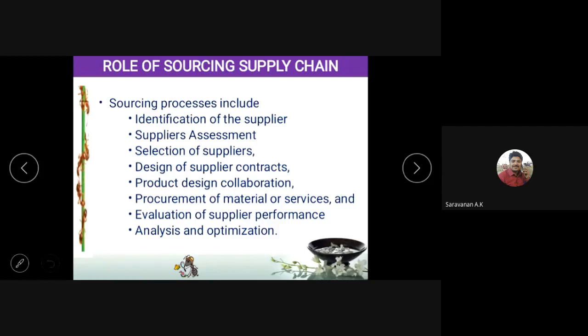These are the various stages in order to select a good supplier. Suppose you selected a bad supplier, the quality of your product goes down and you lose the entire market. The best example is Motorola. Motorola was the pioneer at that time, but now there is no Motorola in the supply chain, because it sourced from low quality suppliers.